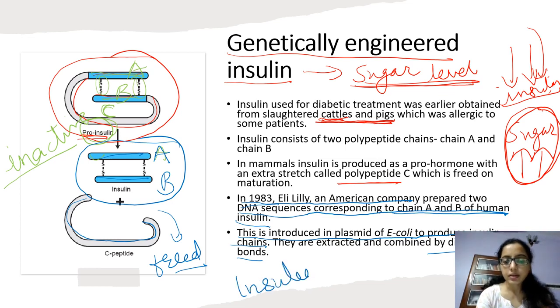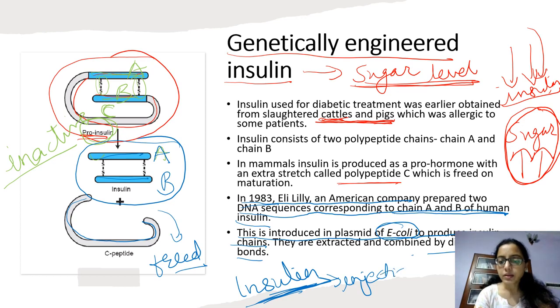Then this E. coli is used for producing the insulin in large number, and then we can isolate and purify this insulin from E. coli, and then injection of insulin can be provided to the patients of diabetes. Then this is about genetically engineered insulin. I hope you have understood.